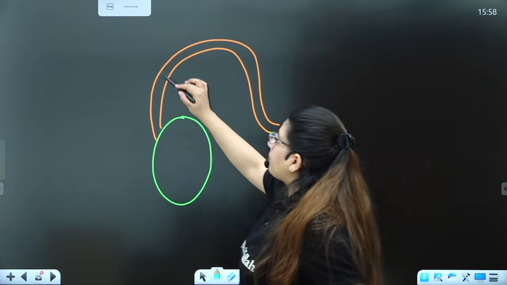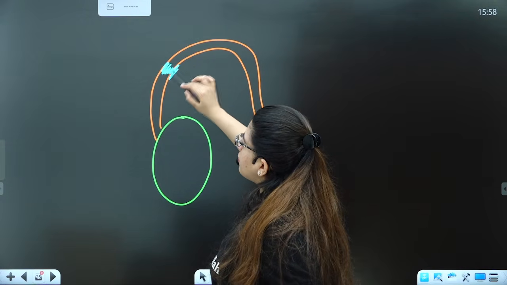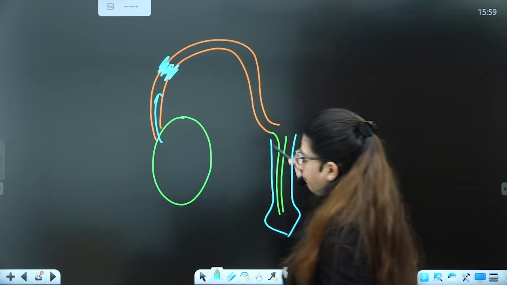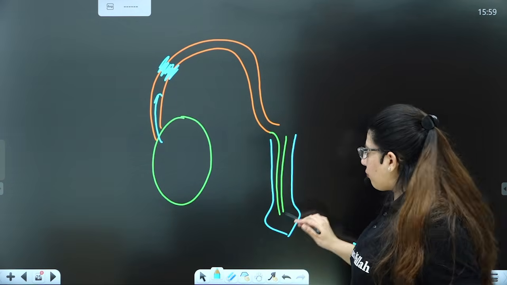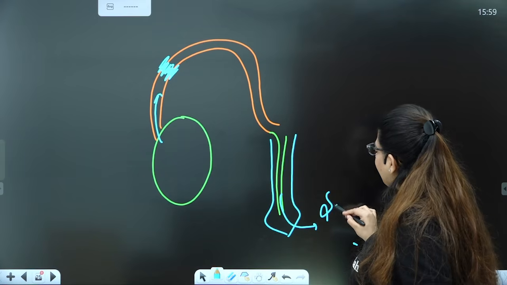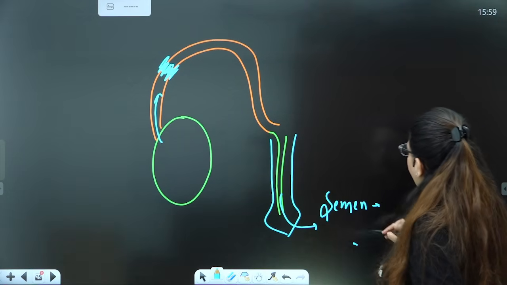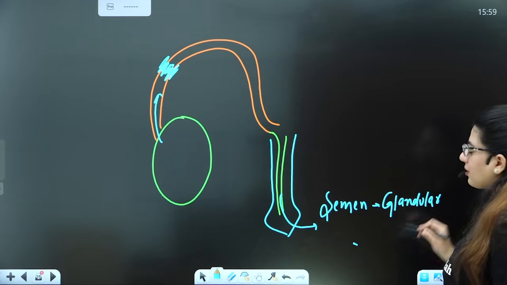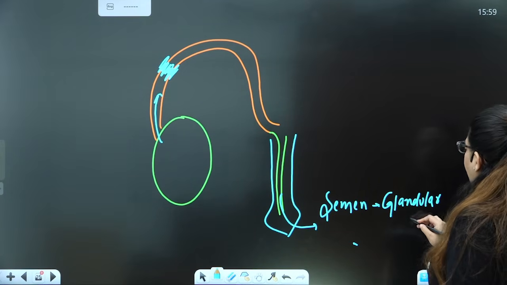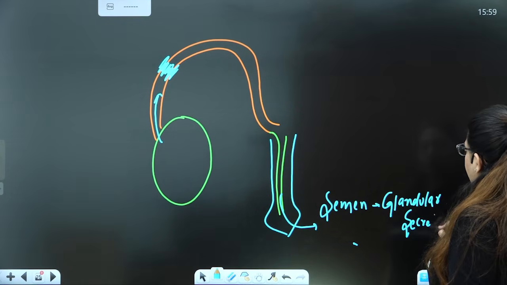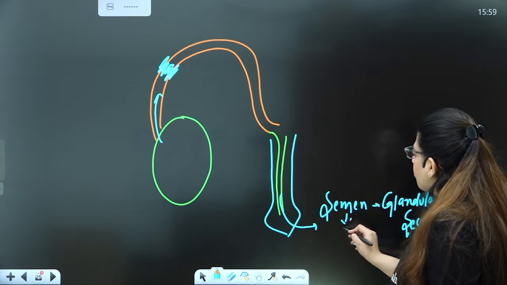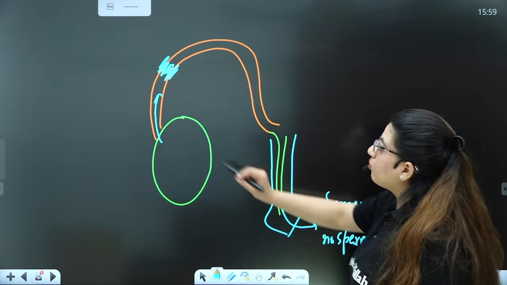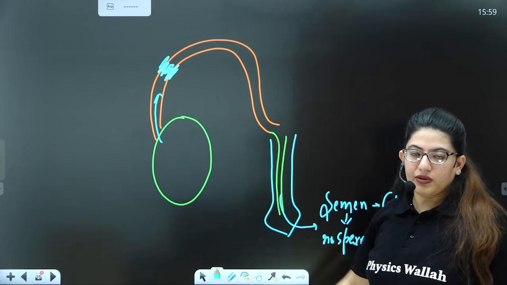So if I am cutting this part of the vas deferens, sperms will be trapped here, they will not move further. Whatever semen comes out from here will contain only glandular secretion. The prostate gland, seminal vesicle and bulbourethral gland will give their secretion to the semen, but there will be no sperms. Why? Because I have already cut and removed the vas deferens here, right?